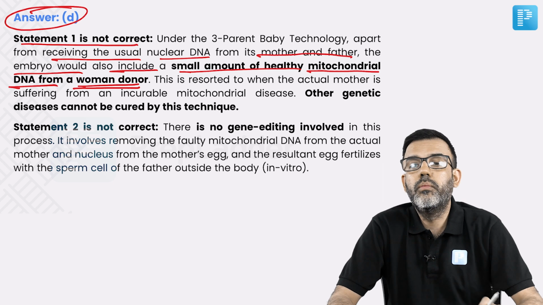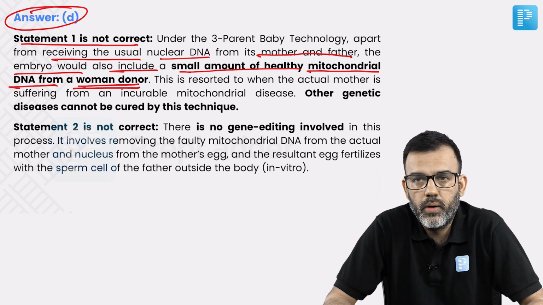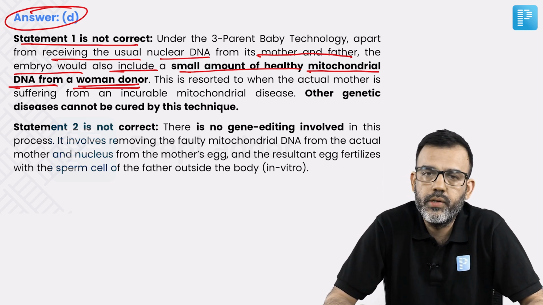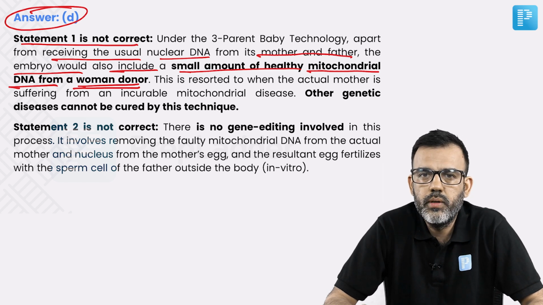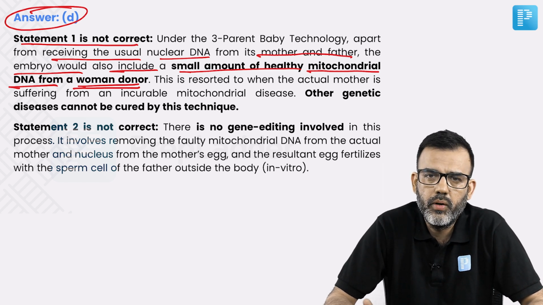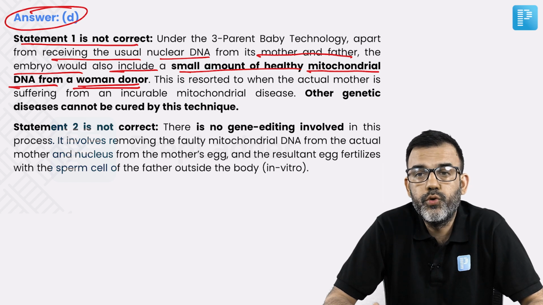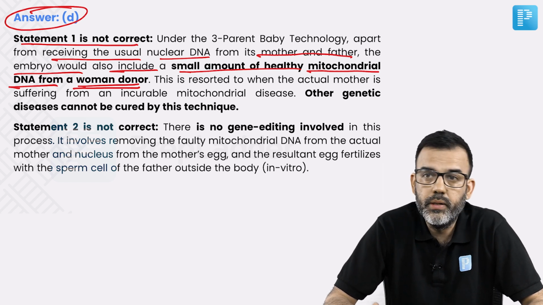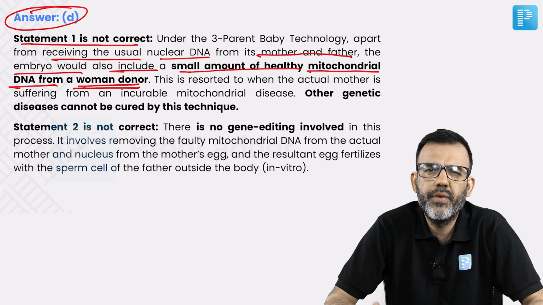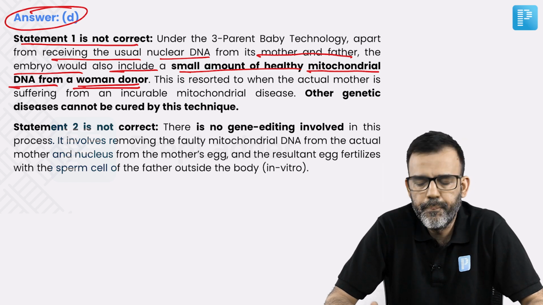When you study this three-parent baby technology in the biotechnology section, you'll come across why this concept is very useful for those mothers in particular who are suffering from some genetic disorders.